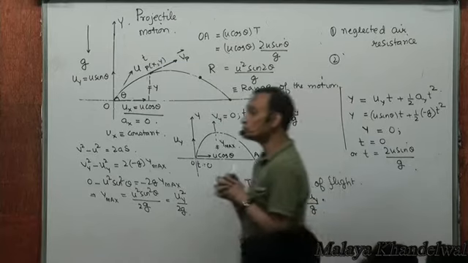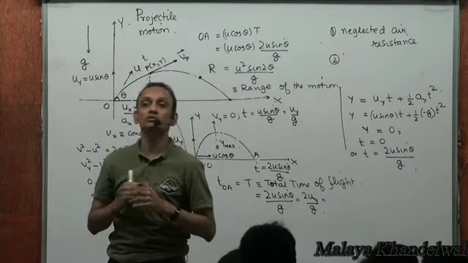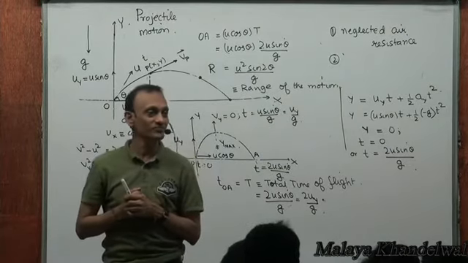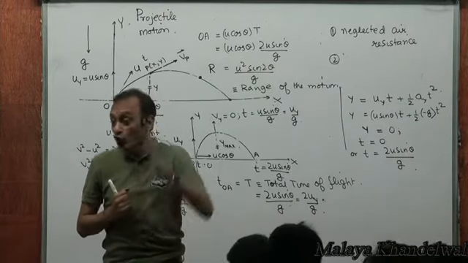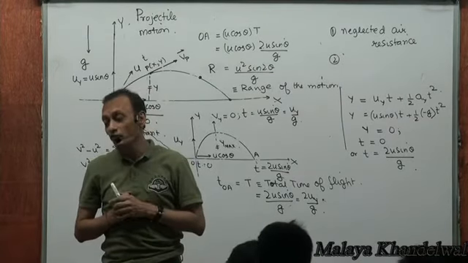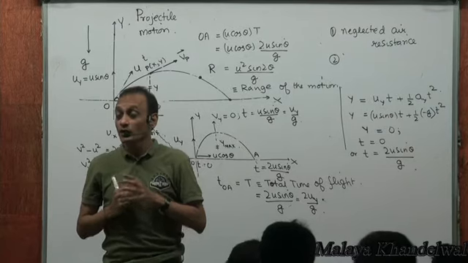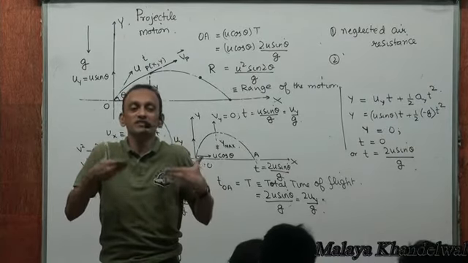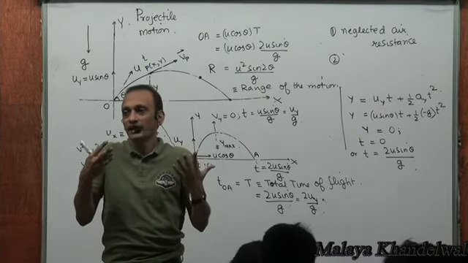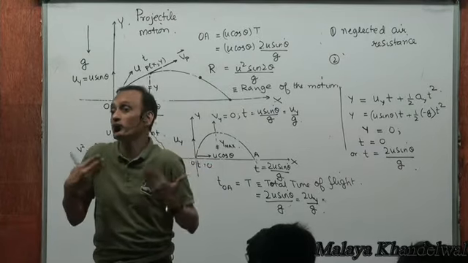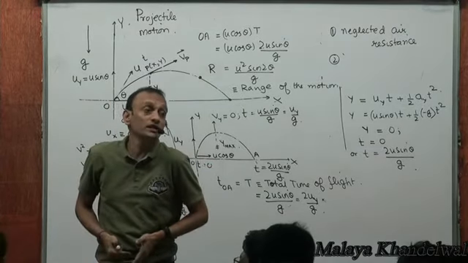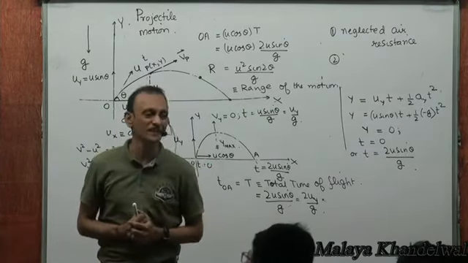Two, what we've assumed is that we are not launching a missile. If we had launched a missile, then g will vary. G will not be a constant. Then the motion in the vertical direction will not be a case of constant acceleration.